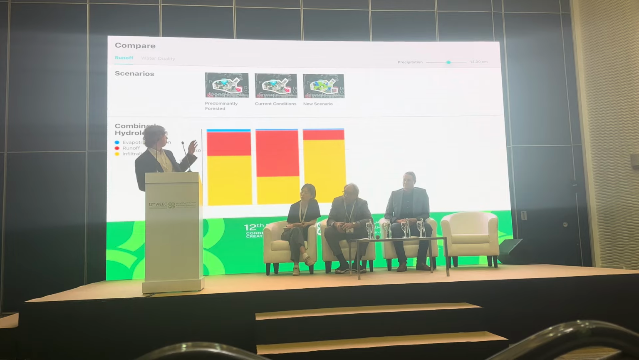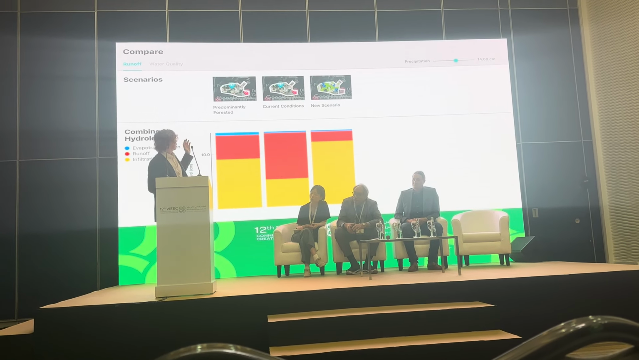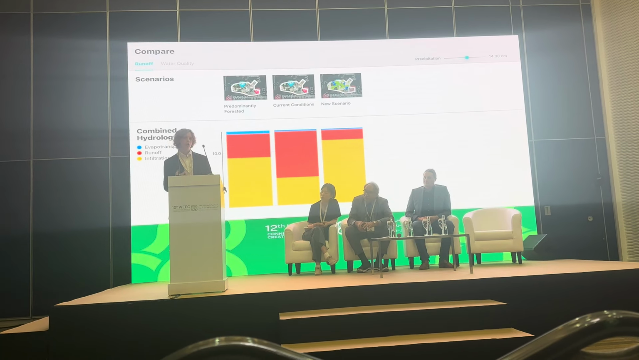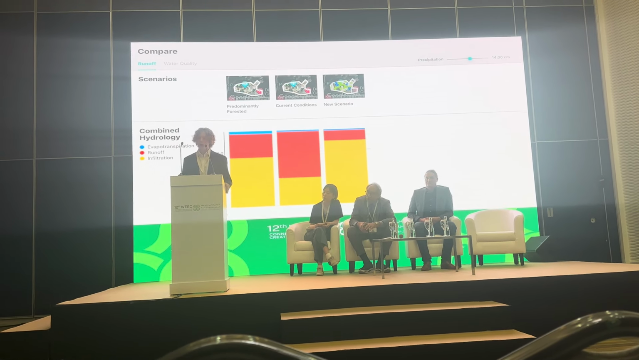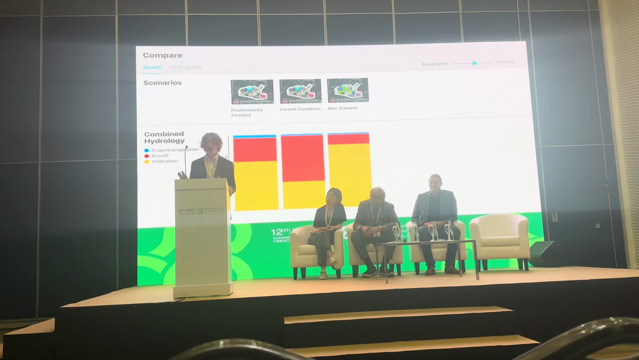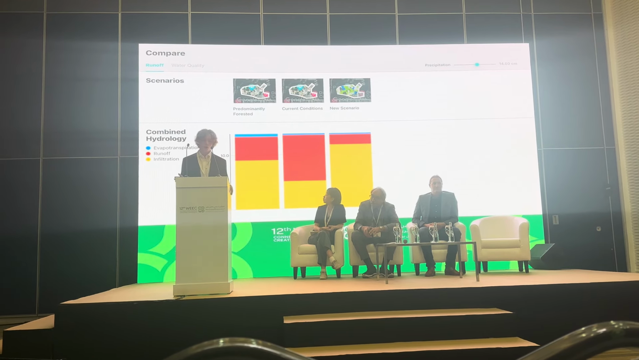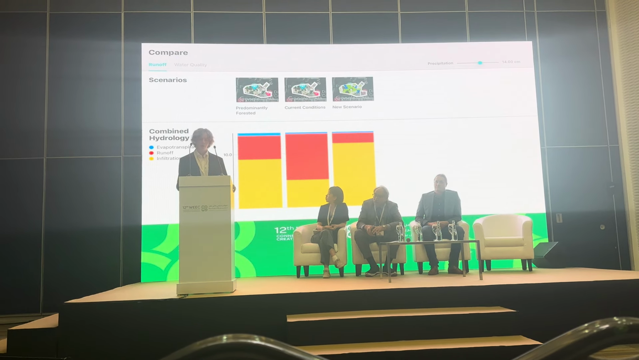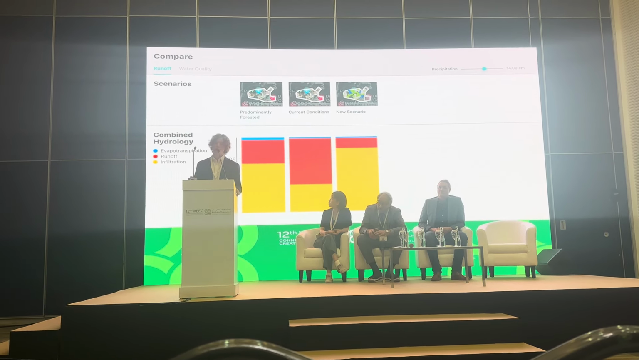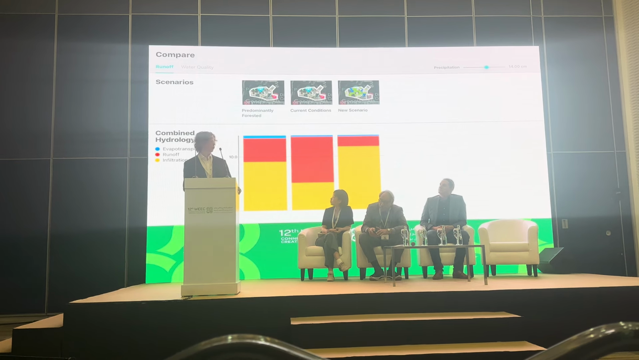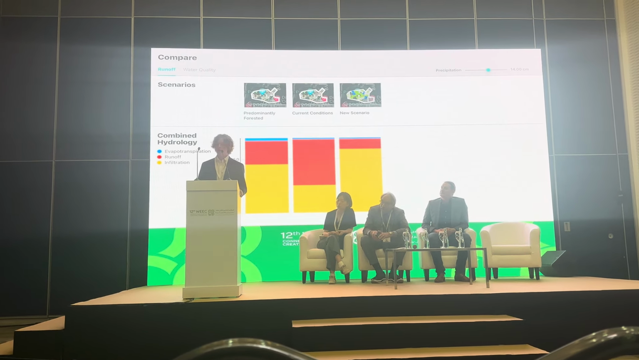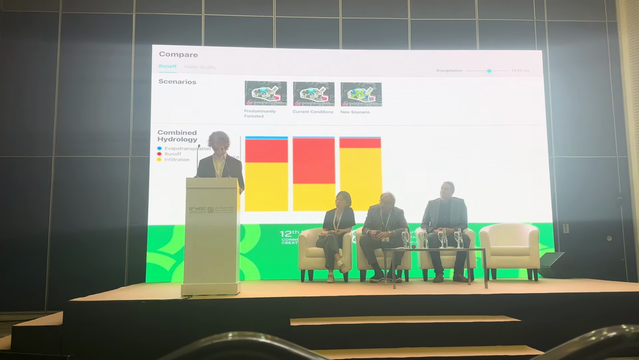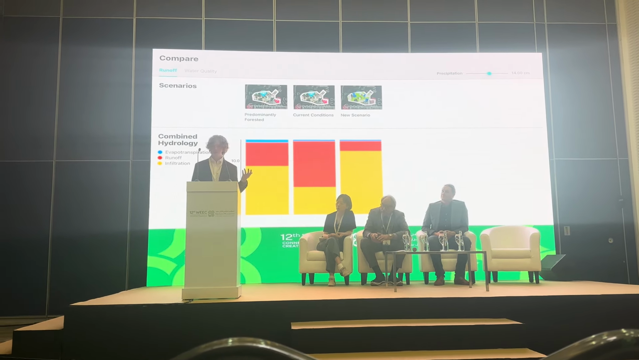So on the left here, we have the predominantly forested model, which takes the area and kind of reverts it back to before it was developed. The middle is the current conditions, where there's way too much runoff and very little evaporation and infiltration. And on the right is our new, improved scenario, which takes all of the sustainable practices that we've put in place and gives them numbers.